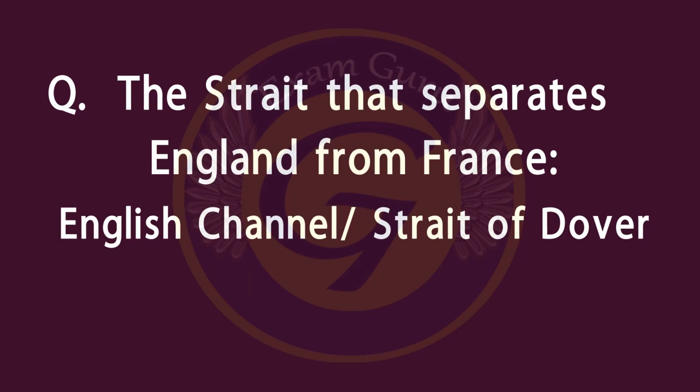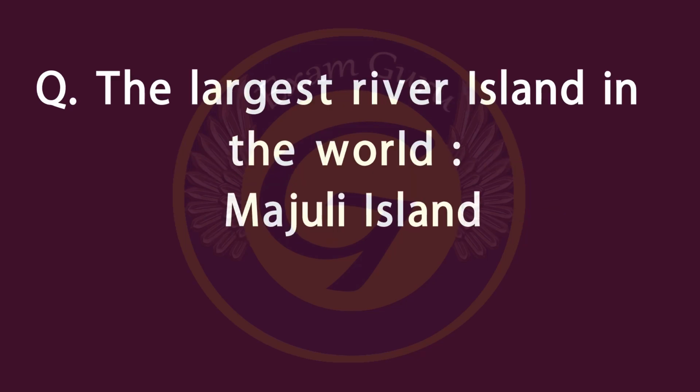The strait that separates England from France. Answer is English Channel, or the other name, Strait of Dover. Another name is Dover Strait, Dover Narrows. The largest river island in the world is Majuli Island.